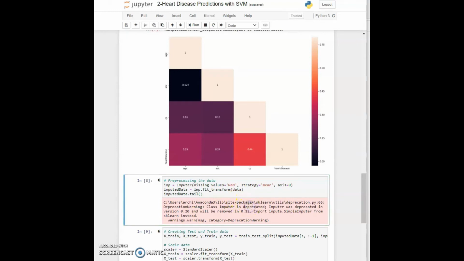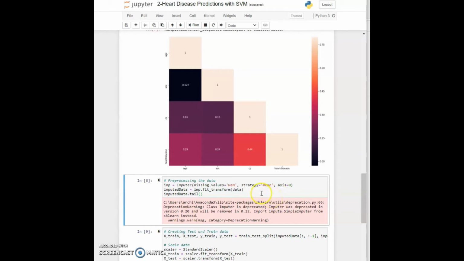So here we are going to use imputer, and this will basically change the NaN values into something else. We are defining it here and we are saying that the missing values that need to be replaced are NaNs, and then for the replacement strategy, we are saying that we will impute by mean. What this means is that the imputer will get the mean of the whole column and replace the NaN values with the value of that mean.